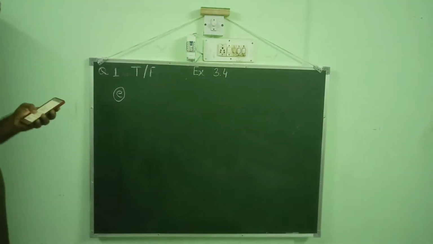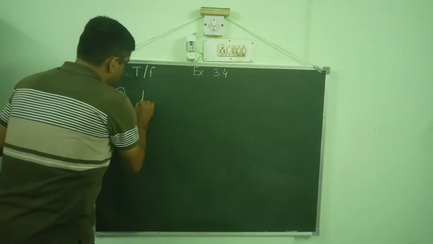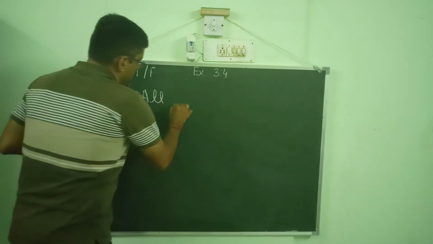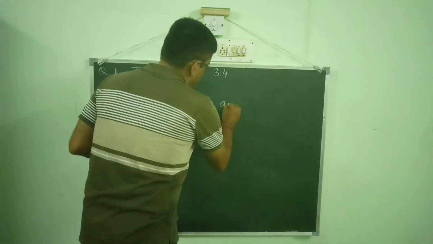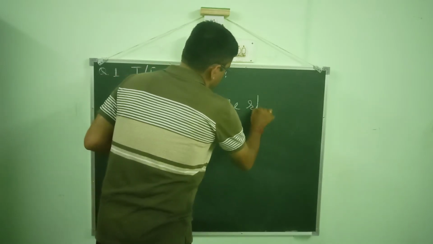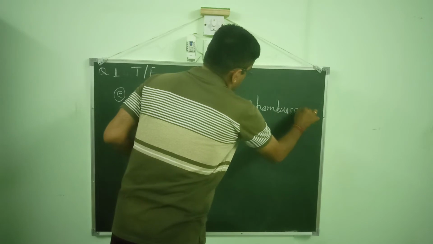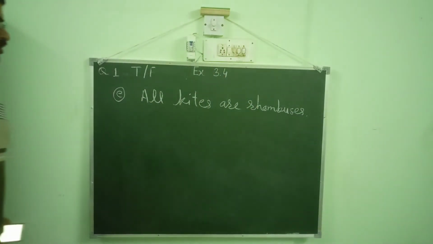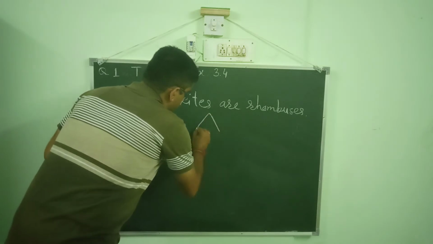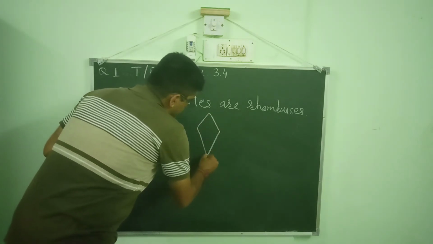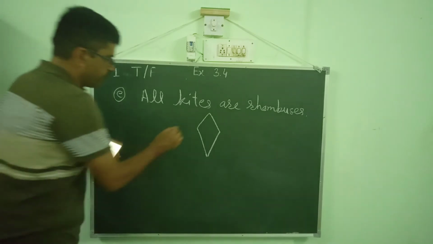Statement E. All kites are rhombuses. We know that a kite has a unique characteristic that adjacent sides of a kite are equal.